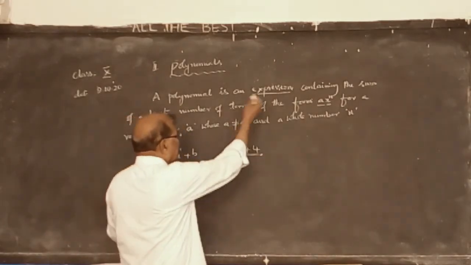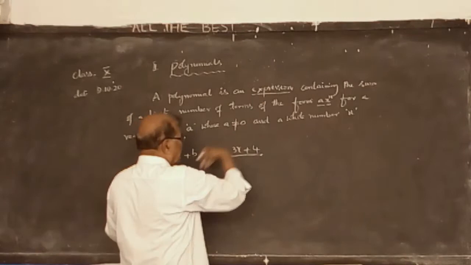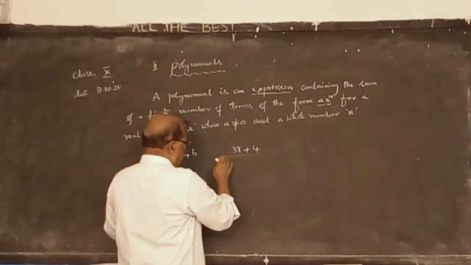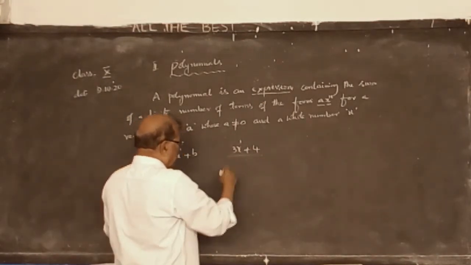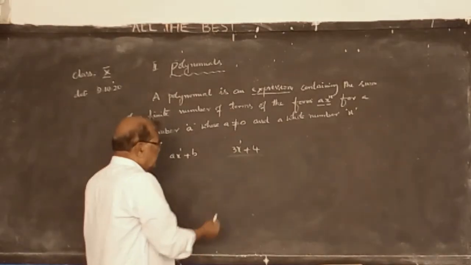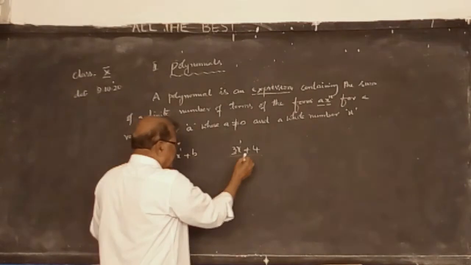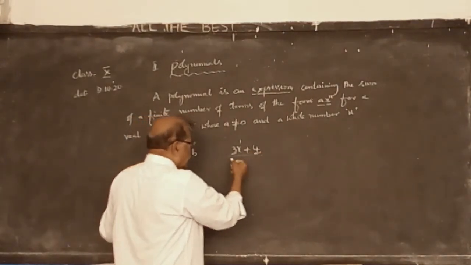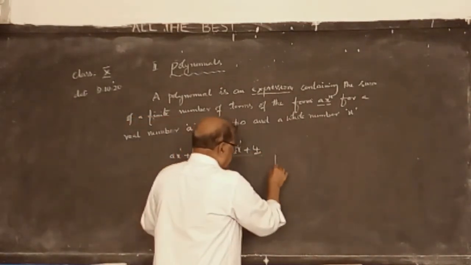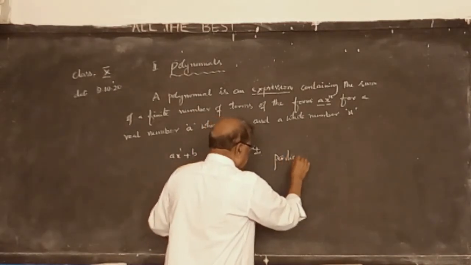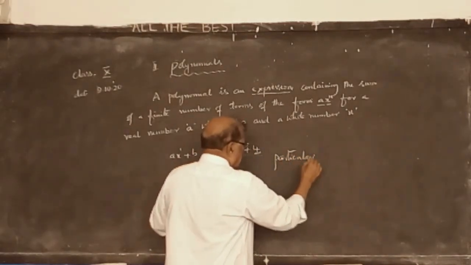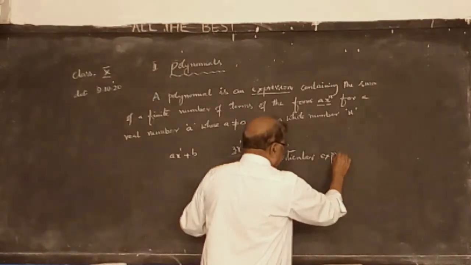It satisfies the conditions given in the definition. So the power is 1. Here the value of a is particularly 3. The value of b is 4. So this is called a particular expression.